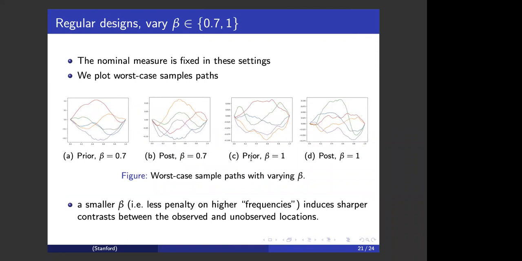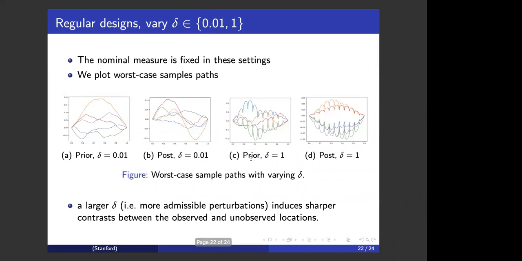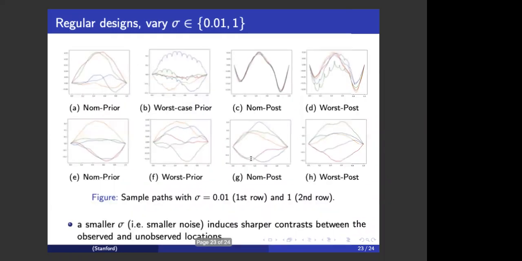Similarly, if we consider a smaller beta value, meaning that there's less penalty on the higher frequencies, the worst case tends to introduce a sharper contrast between the observed and unobserved locations. And similarly, if we consider a larger delta, meaning more admissible perturbations in the Wasserstein ball, the worst case tends to induce a sharper contrast.